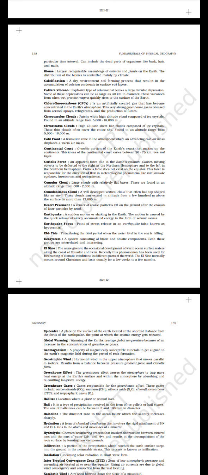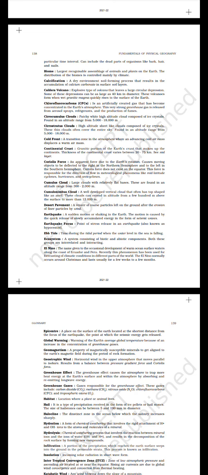Cumulus cloud, large clouds with relatively flat bases. These are found in an altitude range from 300 to 2000 meters. Cumulonimbus cloud, a well developed vertical cloud that often has a top shaped like an anvil. These clouds can extend in altitude from a few hundred meters above the surface to more than 12,000 meters.